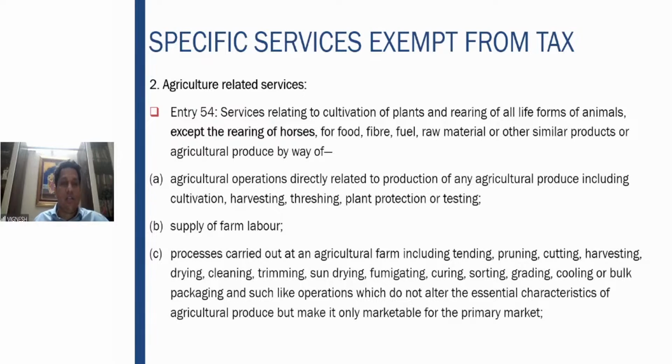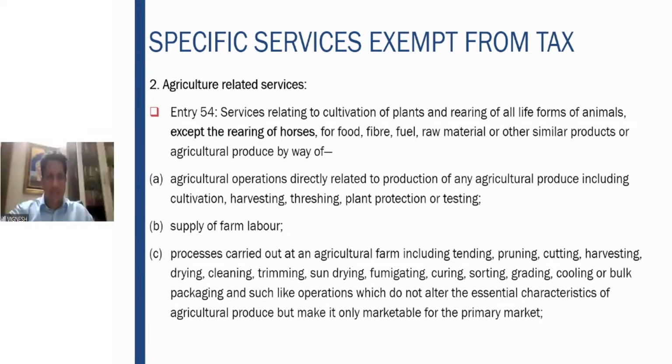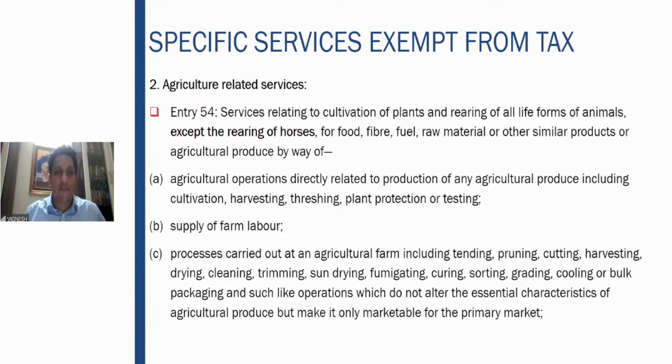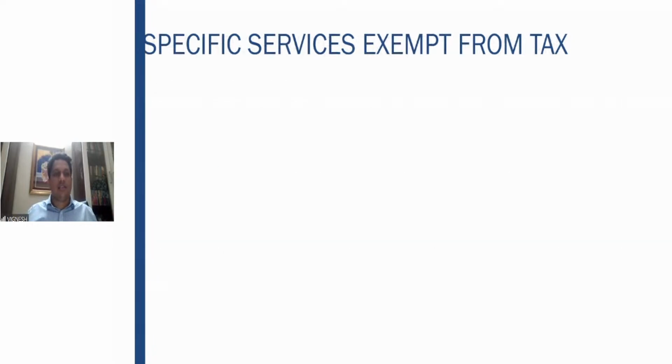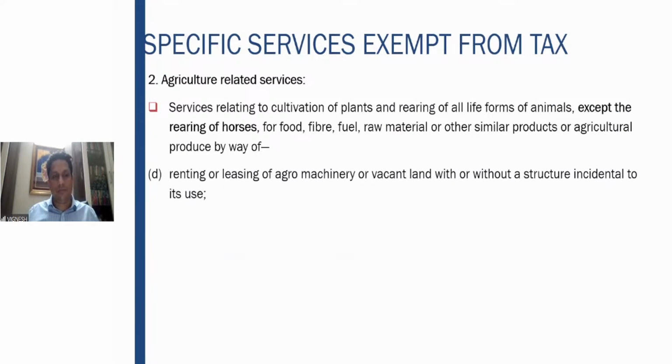These activities qualify as agriculture related services if they make it marketable for the primary market. You can do all these processes so that you can sell it; till that extent it is exempt. If you change the essential characteristics, it is not an agriculture related service.